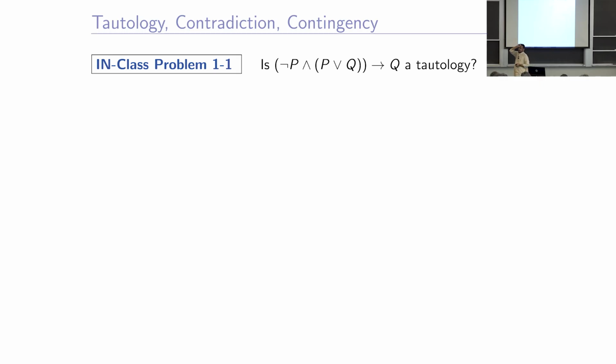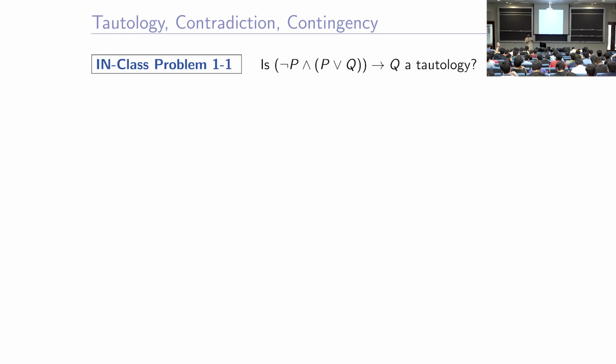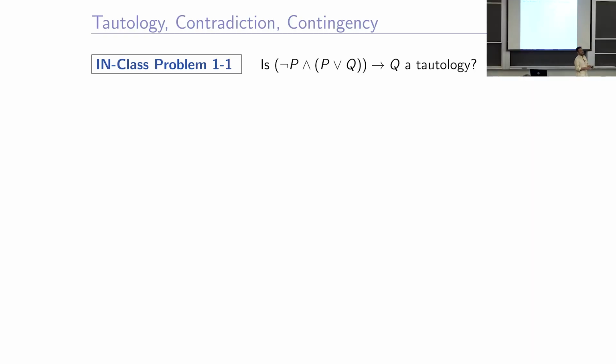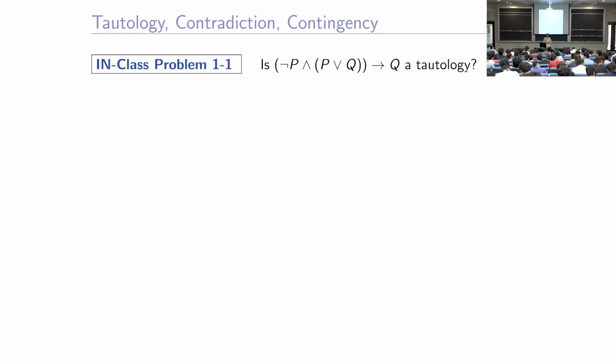Yes, please. Make the truth table of this compound proposition. The only way we know how to establish all possible truth values of a proposition is to see its truth table. Truth table, the definition is all possible truth values of a proposition. Yes, you wanted to say something? Saying that you only have to find one value where it's false. In this particular case, yes, because we want to establish whether it's a tautology or not. So, if it's not a tautology, we may have to just find one possible combination of P and Q for which this leads to false, that will establish it's not a tautology.